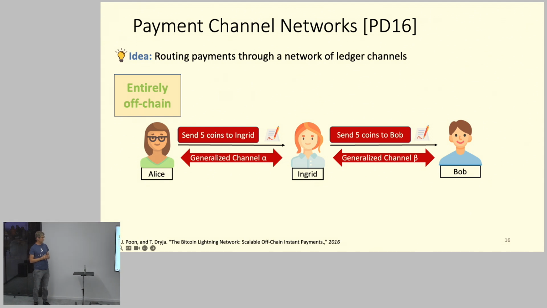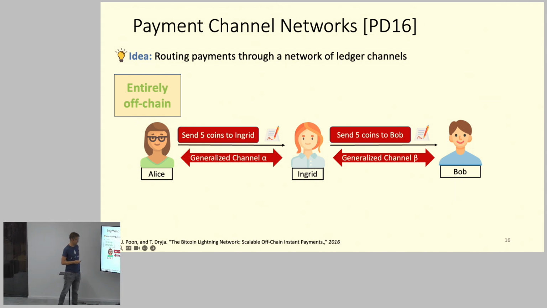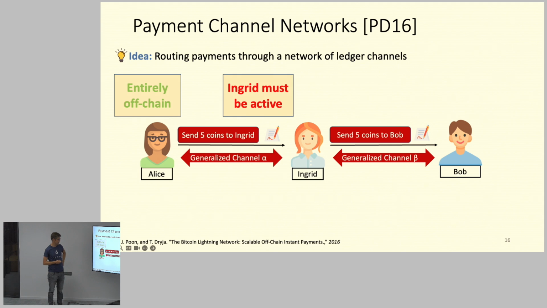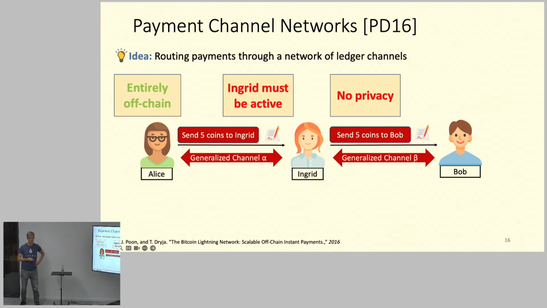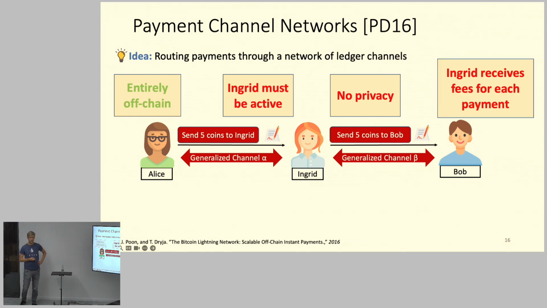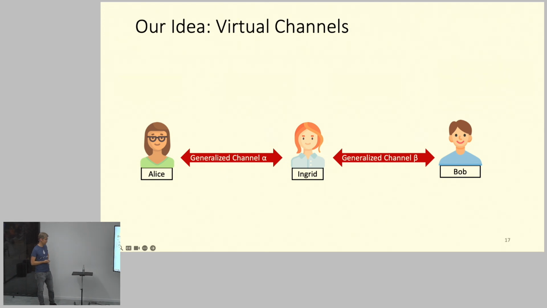This has the advantage that it is entirely off-chain. So all transactions are off-chain. If Alice wants to send coins to Bob, she doesn't have to open a channel with Bob. She can do this by using Ingrid. The downside is that Ingrid has to be active, so she has to confirm every routing that goes over her, and there's no privacy. She sees what transactions are done through her, and she also receives money for each payment.